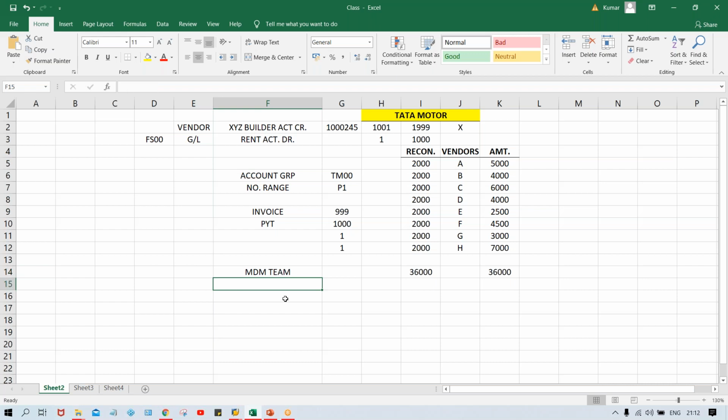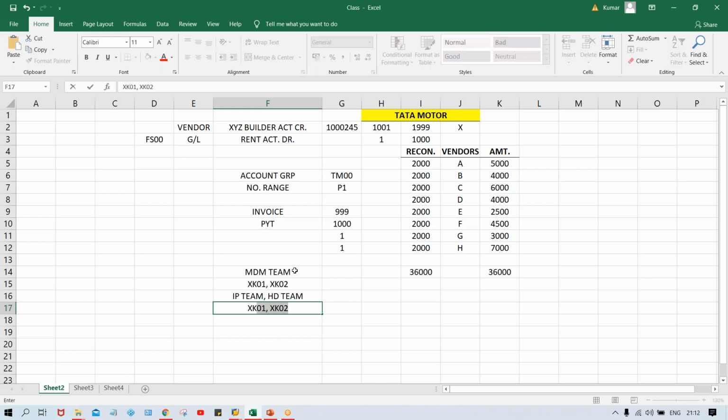If you talk about XK01 and XK02 transaction codes, the access will be there to this MDM team only. Other people will not have access. Say for example, somebody is posting invoices and has to find out certain details from vendor master. People from the invoice posting team, or people from the accounts payable help desk team,